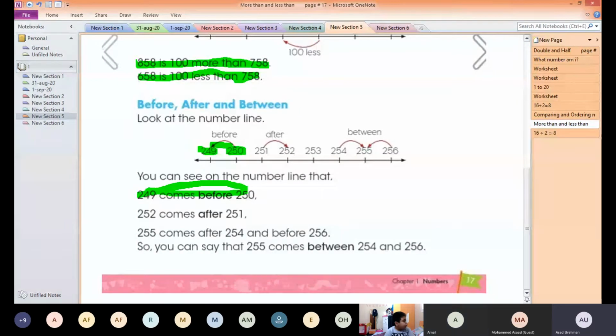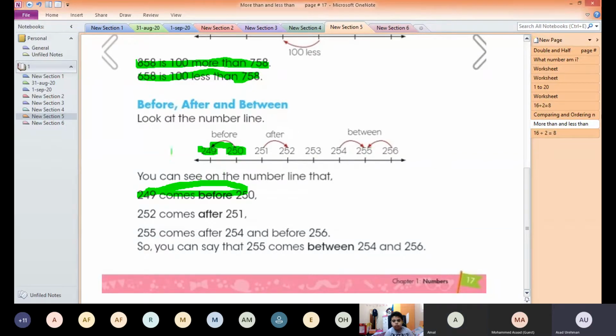Now what you need to check is what number comes after 250. After means you have to check forward, you have to check ahead. If you see this number line, this is 250, and what number comes after 250? That will be 251.